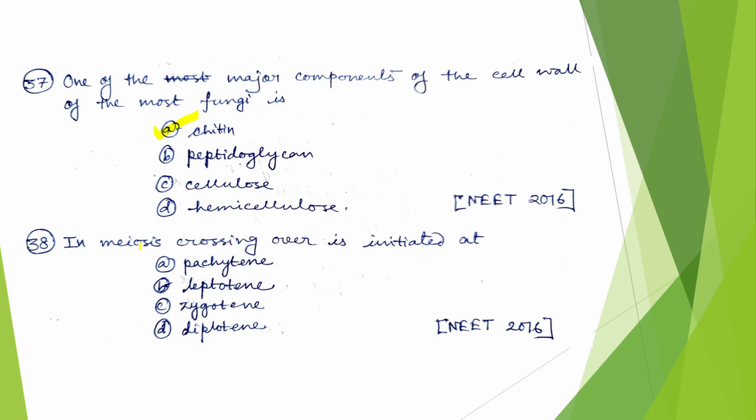Next, in meiosis, crossing over is initiated at, we know in meiosis prophase 1 there are 5 substages. Those are leptotene, zygotene, pachytene, diplotene and diakinesis. The crossing over gets initiated at pachytene. So the correct answer is option A.